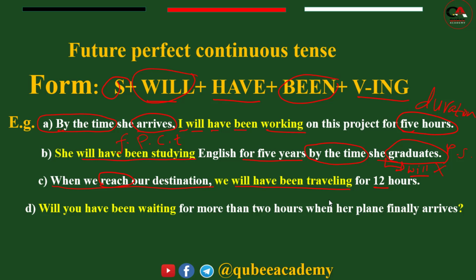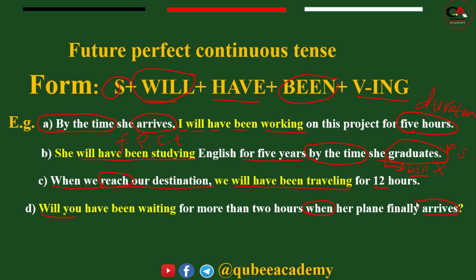Now the first and the second, 1 up to 3, are in the form of affirmative. This one is in the form of interrogative. When we use future perfect continuous in interrogative form, we begin with will. So, will you have been waiting for more than 2 hours when her plane finally arrives?